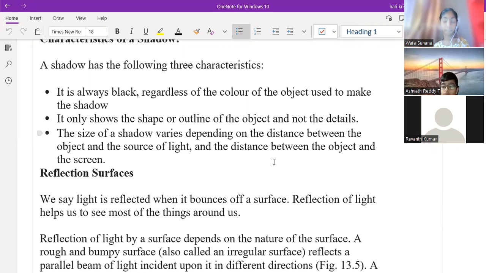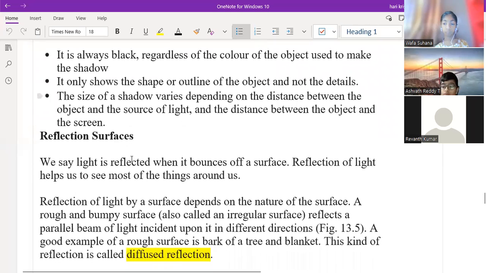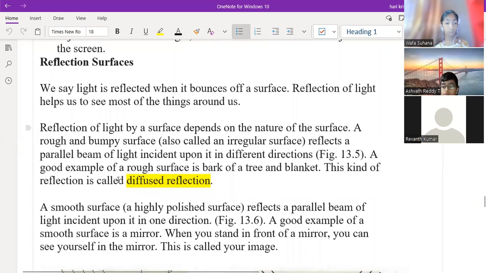Whatever the shape or the outline of the object is, it is only shown in the shadow, not the complete details about the object. It will not give information. The third one: the size of a shadow varies depending on the distance between the object and the source, and between the object and the screen. So these three points. Any doubts in this? No, sir. Okay. So next one is the reflecting surface or the reflection surfaces.